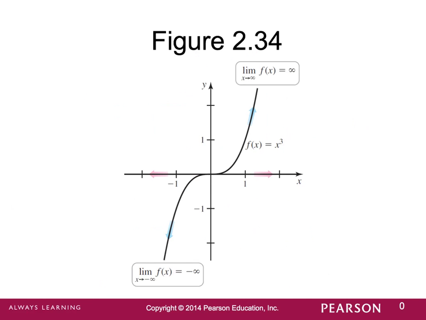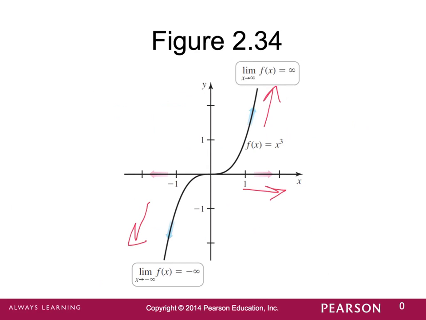Sometimes we can even have functions that have infinite limits at infinity, such as the cubic function y equals x cubed. As x approaches positive infinity, our function is approaching positive infinity. It just keeps going on forever and ever. There is no asymptote. There is no settling off at a value. It just continues to increase. Well, likewise, as we approach negative infinity, our function is approaching negative infinity, so it just continues to go on forever and ever.